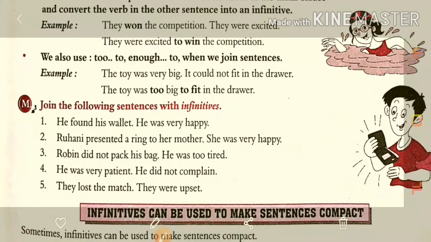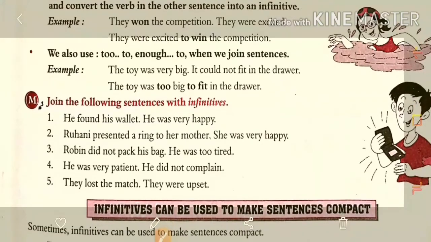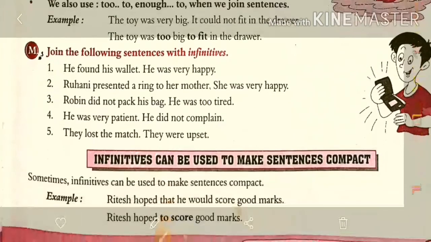So how will that sentence come? He was too happy to find his wallet. Ruhani presented a ring to her mother. She was very happy. Ruhani was too happy to present a ring to her mother.